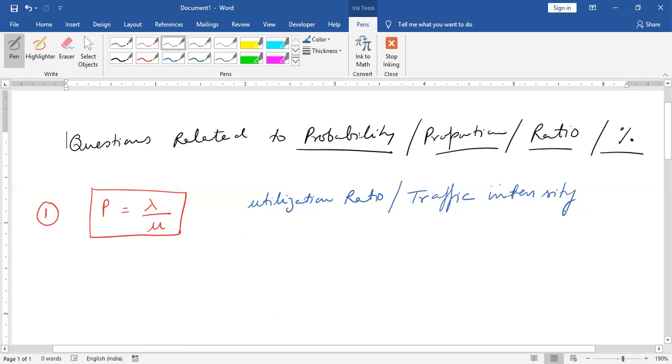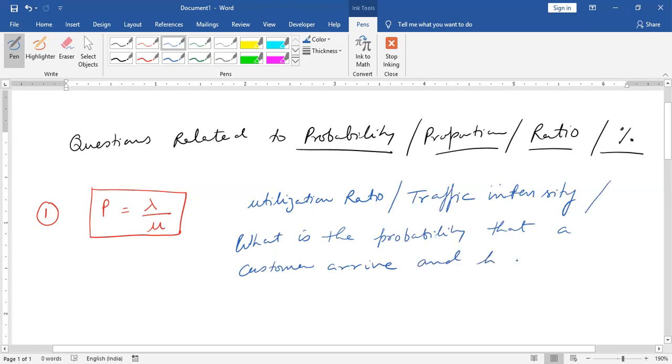Or he may ask, what is the probability that a customer arrives and has to wait for service? A customer arrives and he has to wait for service.